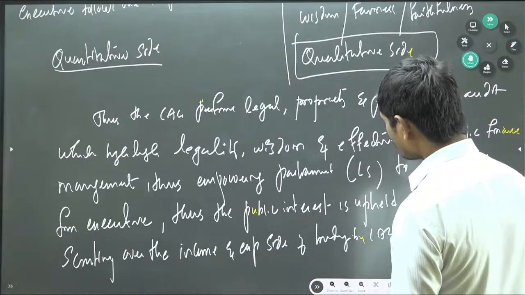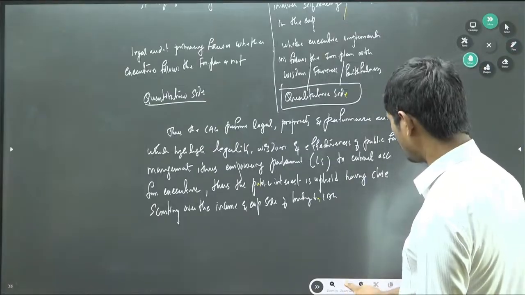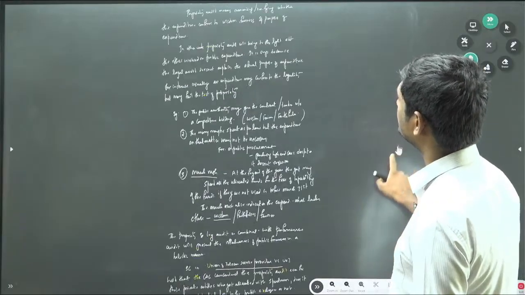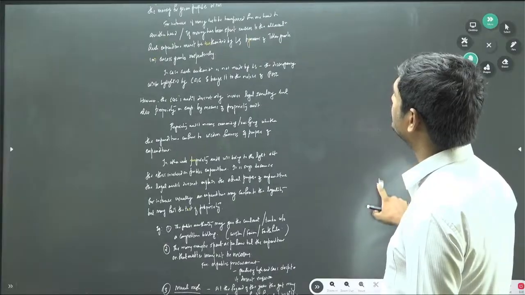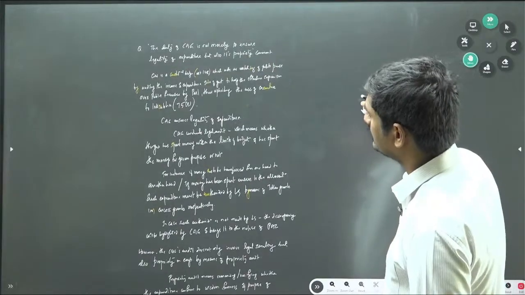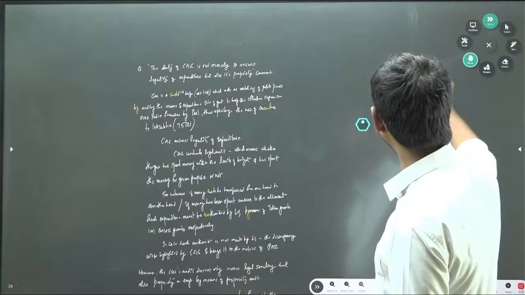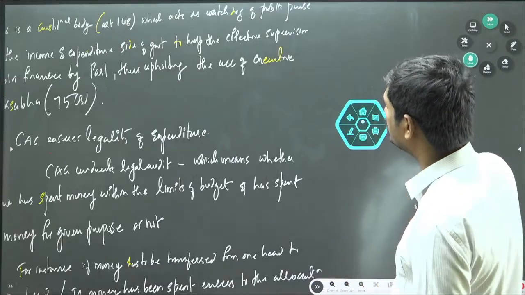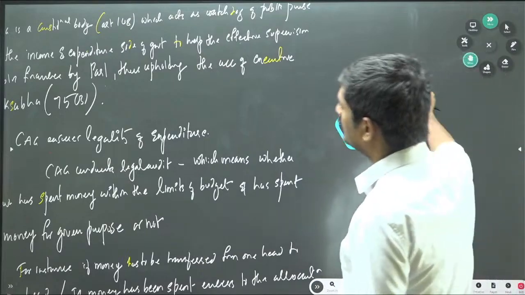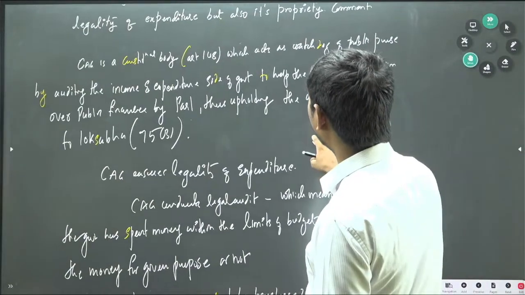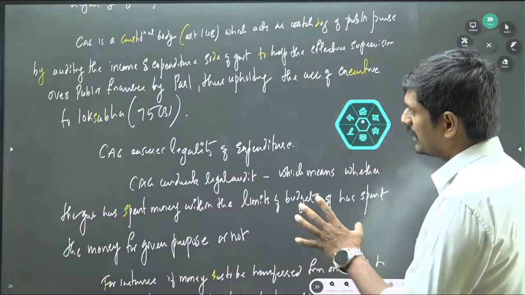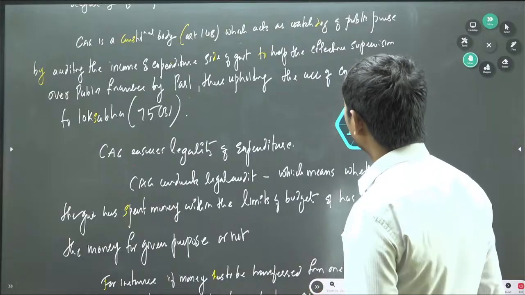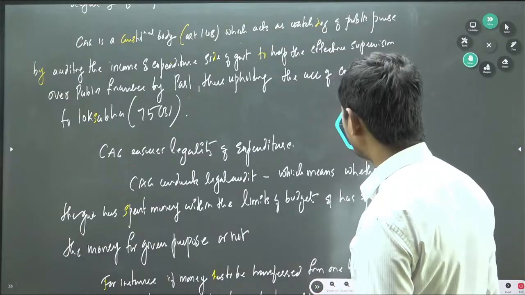Okay, I hope you understood every aspect of the answer, right? So what did we write in the introduction? In the introduction, CAG is a constitutional body under Article 148, which acts as watchdog of the public purse, and by auditing the income and expenditure side of the budget helps in effective supervision over the public finances.